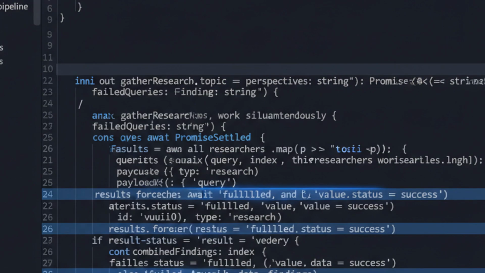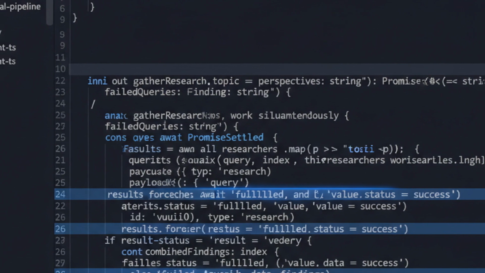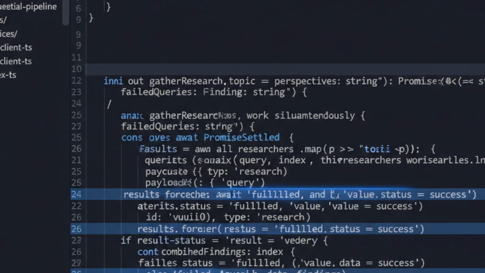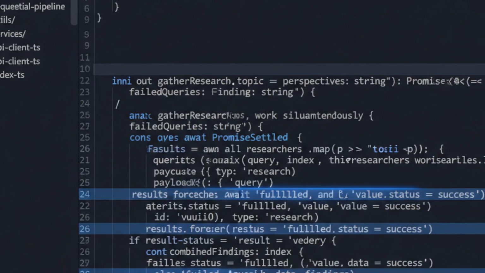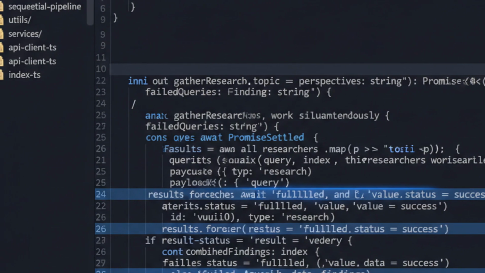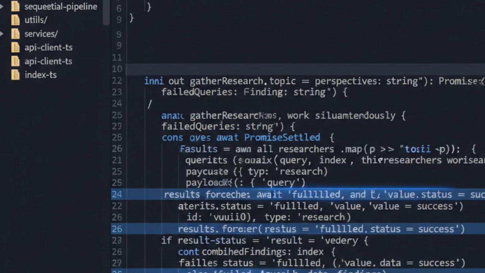When tasks are independent, run them in parallel. Here's a fan-out pattern. We spawn multiple researchers simultaneously, each querying different aspects of a topic. Promise.allSettled waits for all to complete, even if some fail. This is perfect for gathering diverse perspectives. One researcher checks recent news, another searches academic papers, a third looks at community discussions. Total latency equals your slowest researcher, not the sum.